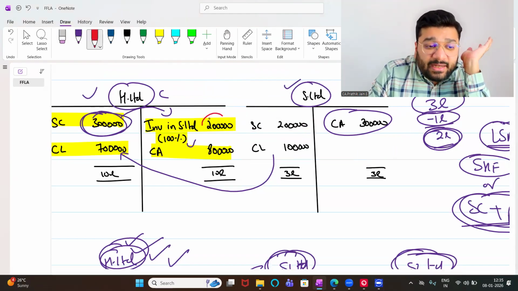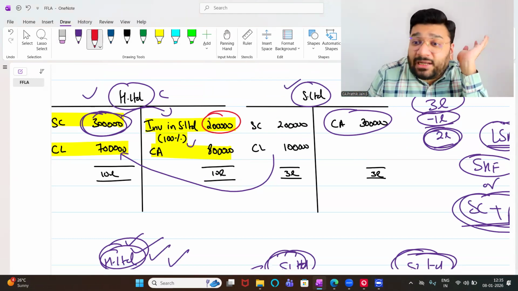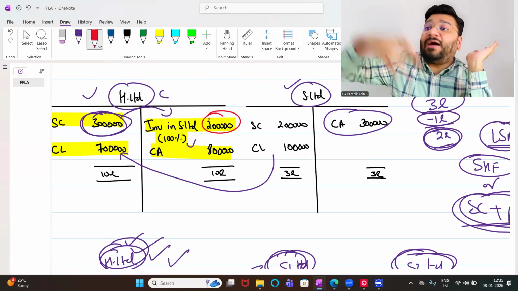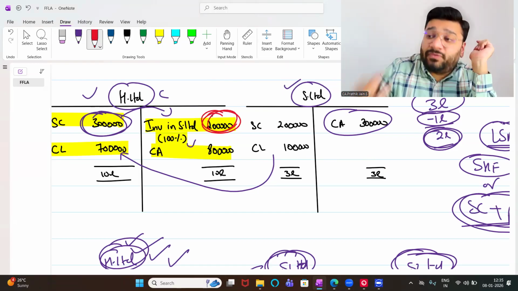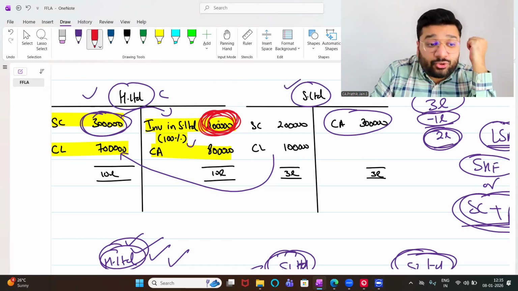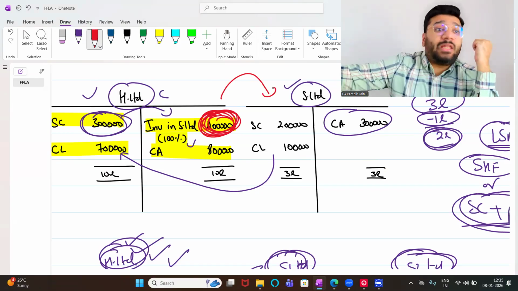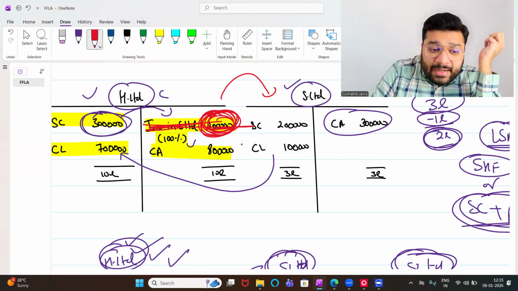So whatever money I invested, what benefit I'm getting, that benefit was seen separately in the balance sheet of the standalone financial statement of the subsidiary company. Now in consolidation, we are bringing that data into our company. Before consolidation, the net asset of the other company was reflected in the form of investment. So if I want to know the breakup of this 2 lakh rupees, or what benefit I'm getting for this 2 lakh rupees, I have to see the separate balance sheet of S Limited. Now, when the balance sheet of S Limited is becoming the balance sheet of H Limited, this investment has no point. This investment will get converted to current asset and current liability.